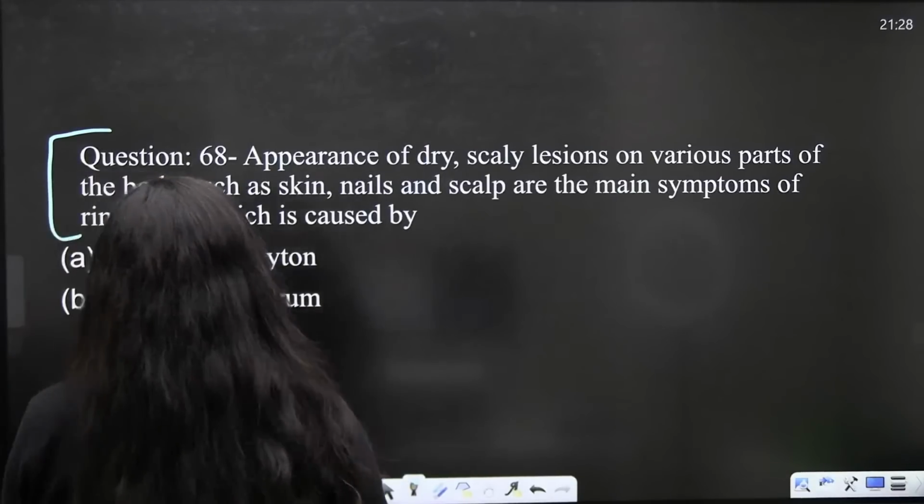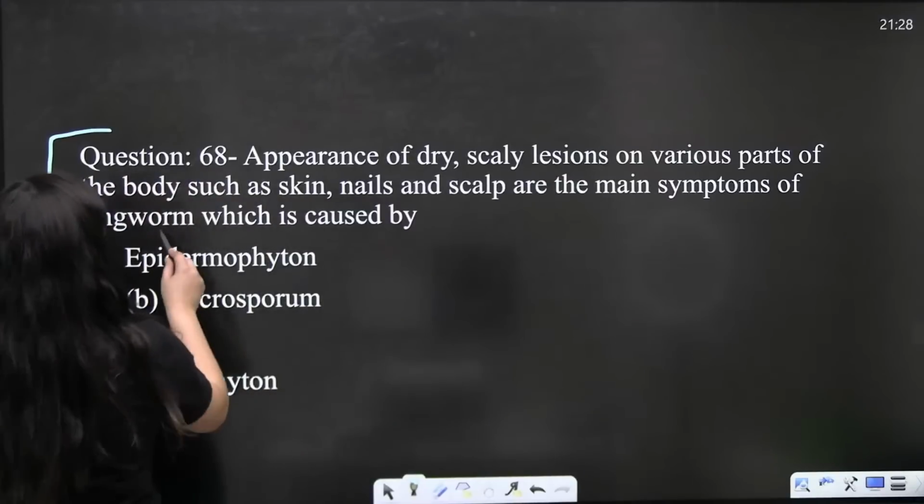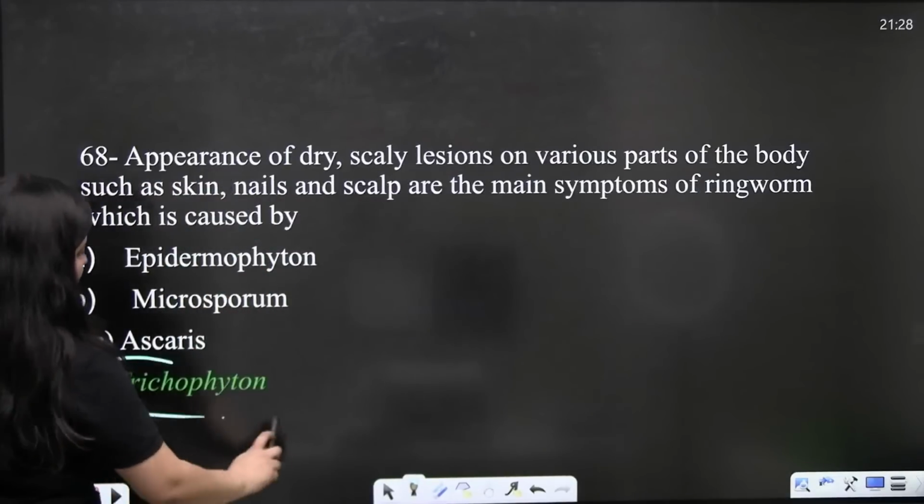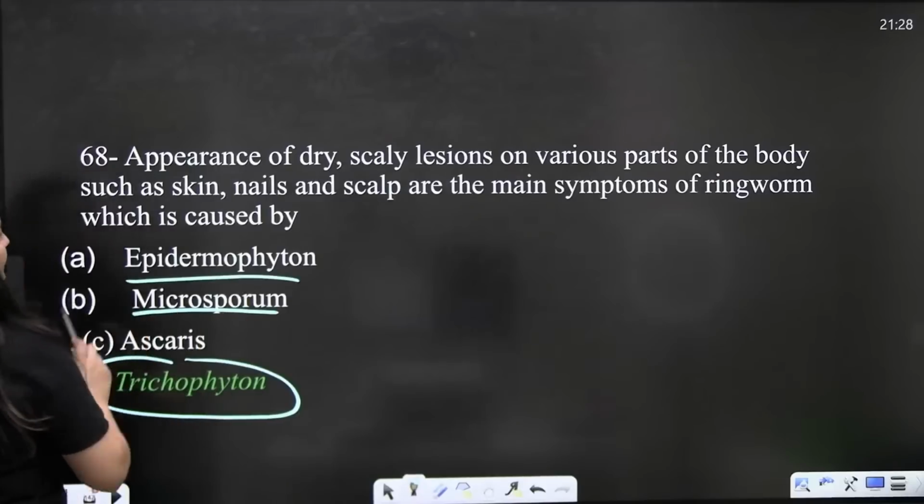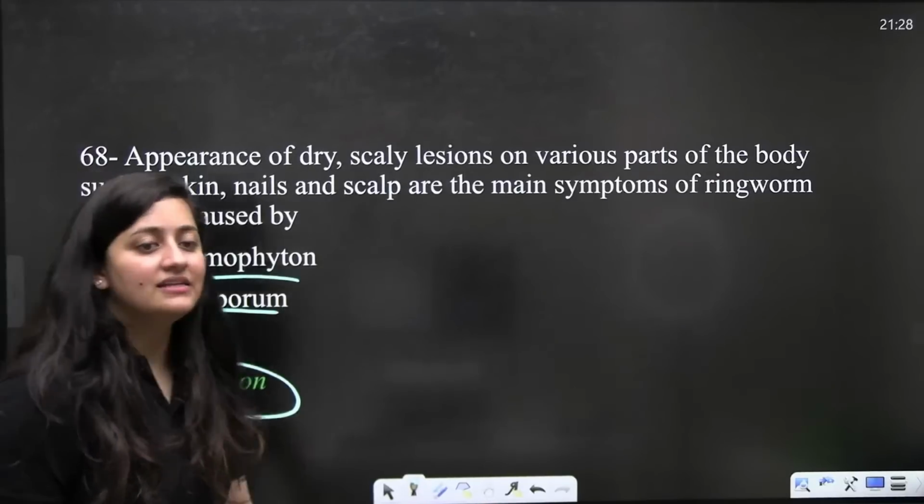So the correct answer here, you know that, right? Fungus is going to cause that. But which fungus is there? It is the Trichophyton.